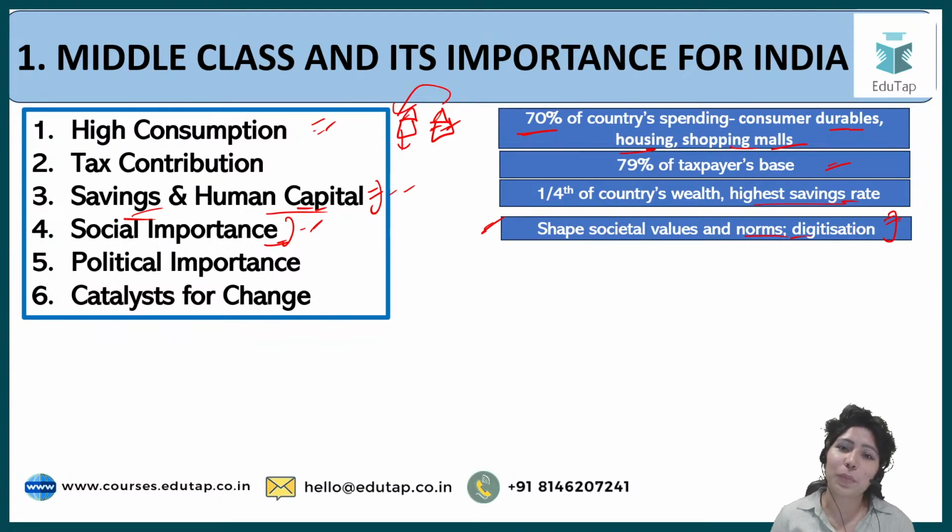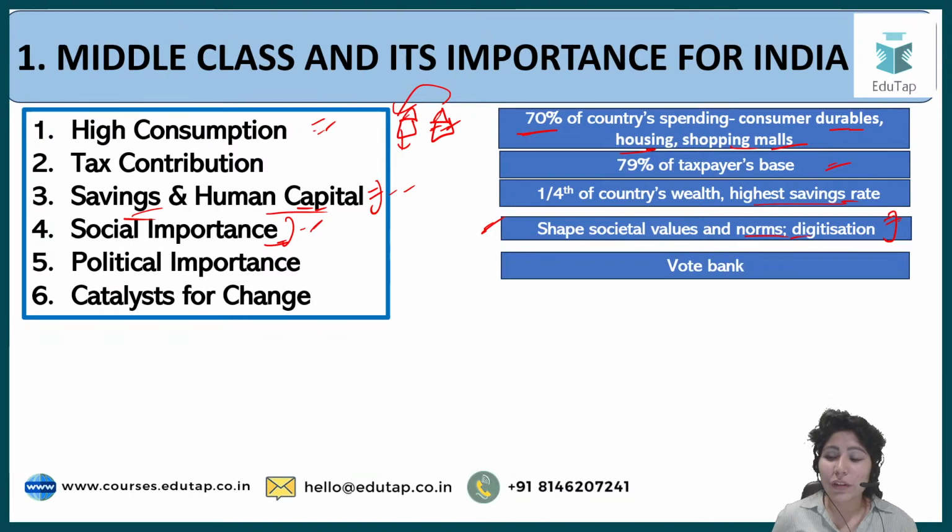What is the political importance? First thing is the vote bank. Since they have a very huge number, 1 out of every 3 Indians is middle class, and they will increase with time. They have the highest increasing rate. Because they have small families and they are multiplying, they constitute a very big vote bank. So how they are treated, how they think, how they matter for the politics of the country.